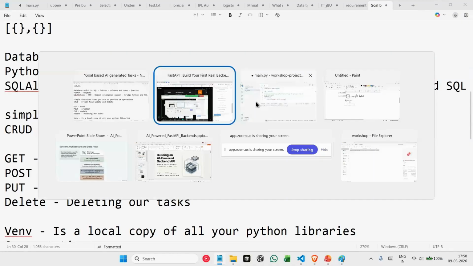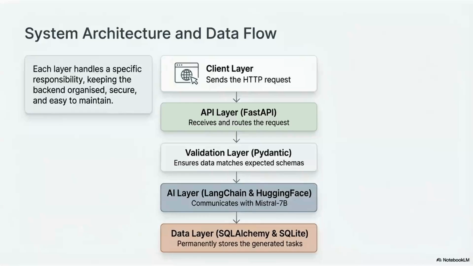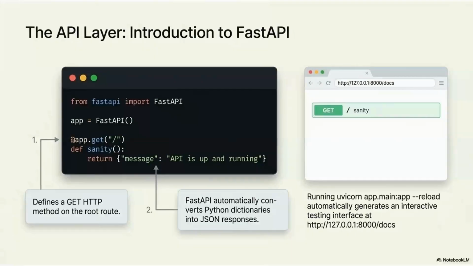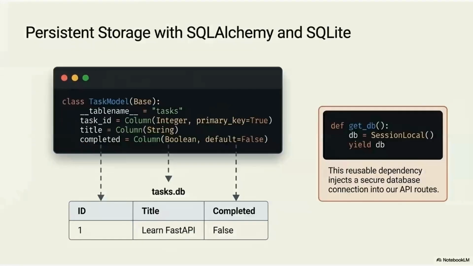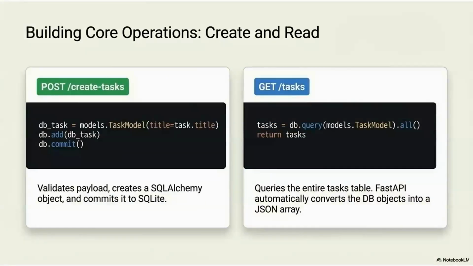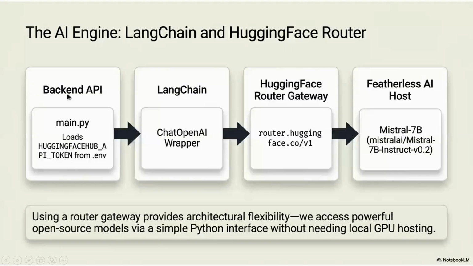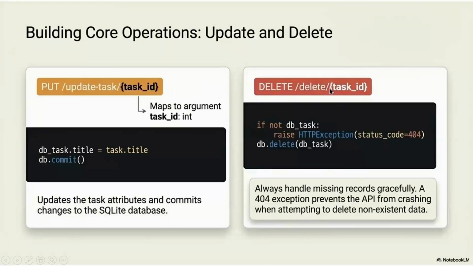So our application will have all these different types of operations: create task, get task to get all the tasks, put to update our existing task, and delete, which will delete our task.